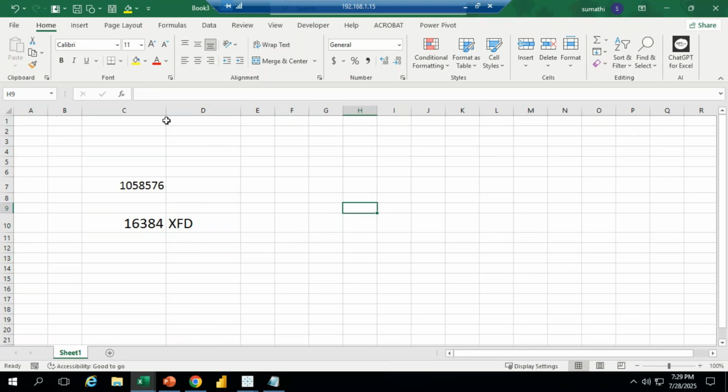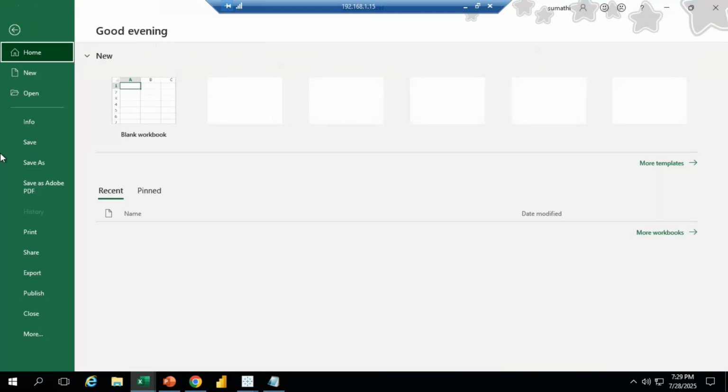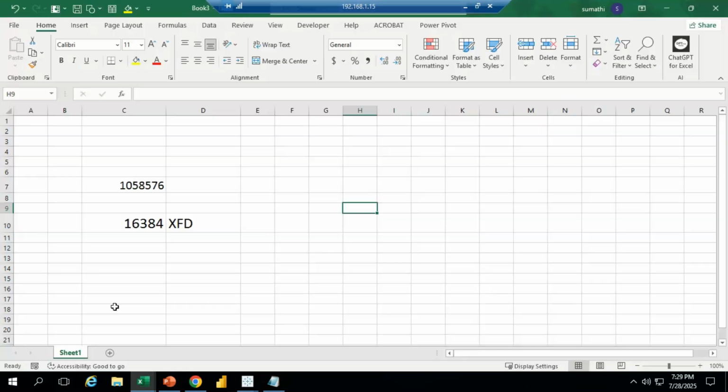So here, columns are named with alphabets and rows are named with numerics. If you want to see that, we have to convert the columns also to numerics. Then only can we know whether 16,000 columns are there or not. Go to the File tab, More, Options.